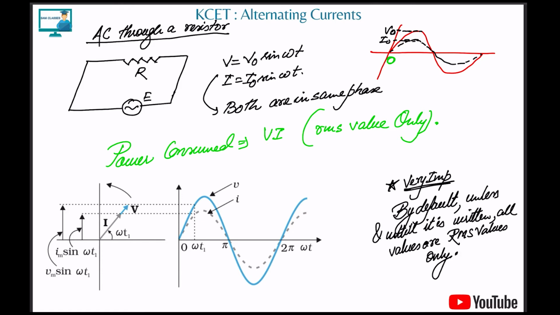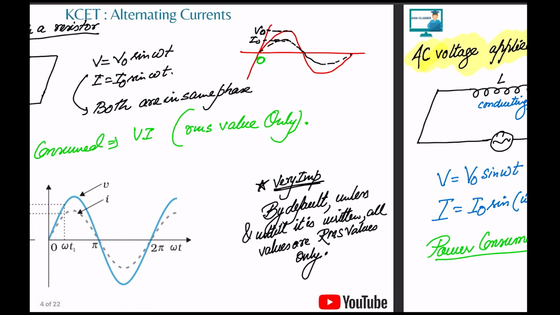Now see what you're trying to show with the phasor diagram: that current and voltage are in the same phase. These are phasor diagrams. Here also the current started at the same point, the voltage also started at the same point. At 90, the current went to its max, the voltage also went to its own max. Clear? So this means that they're in the same phase.